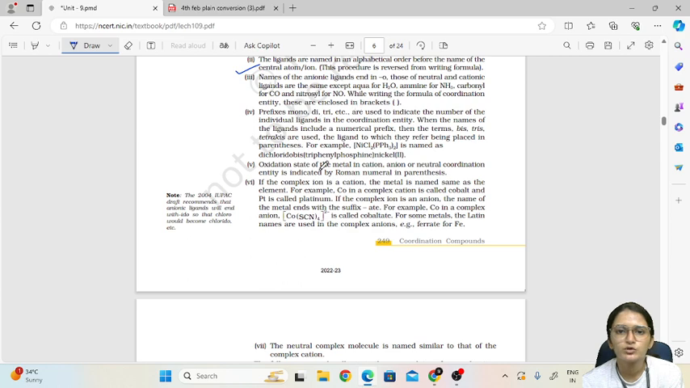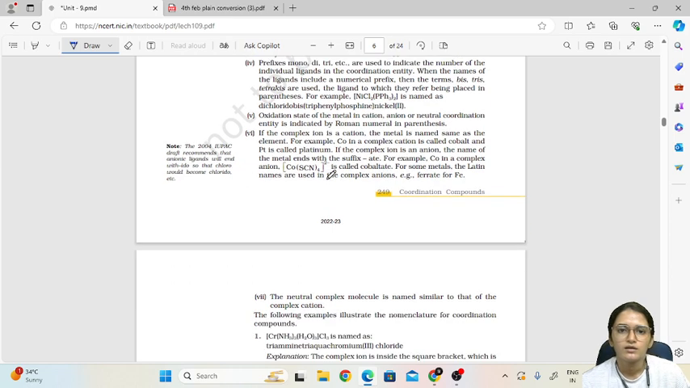Then prefixes mono, di, tri are used to indicate the number of individual ligands. And if the name of the ligand already has di, tri in it, then you can use the terms bis, tris or tetrakis. Then the oxidation state of the metal ion in the cation, anion or neutral coordination entity is indicated by a Roman numeral in parentheses.